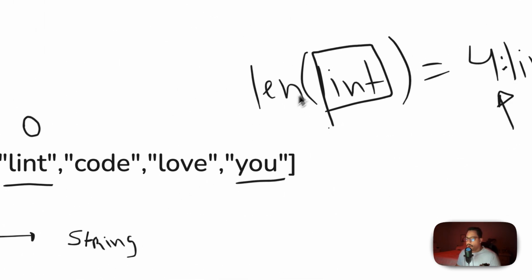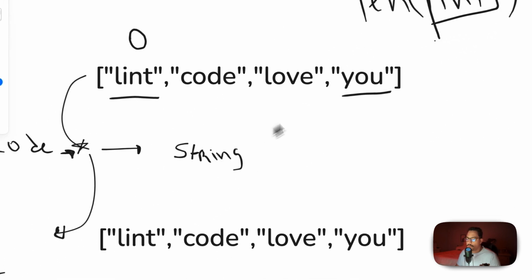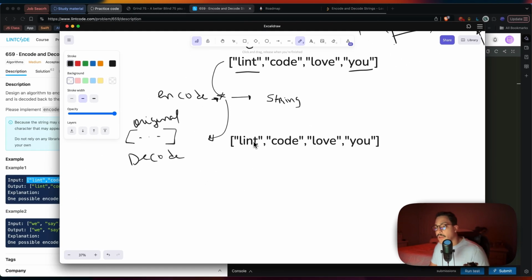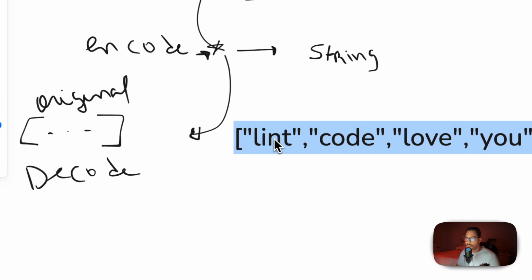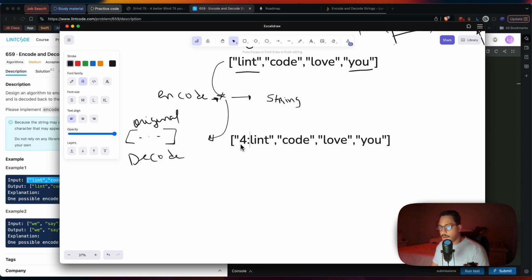When the encoding is happening, we're going to set a delimiter, and we're also going to determine the length of that word, because when we're reading back from it, we can use that. So transforming this word into an example, it would look like this: 4 colon lint, right? Because this is the length of the word, this is the delimiter we set, and this is the word.